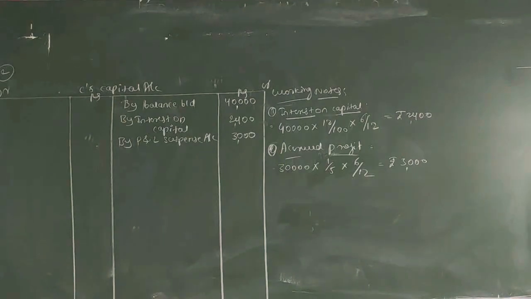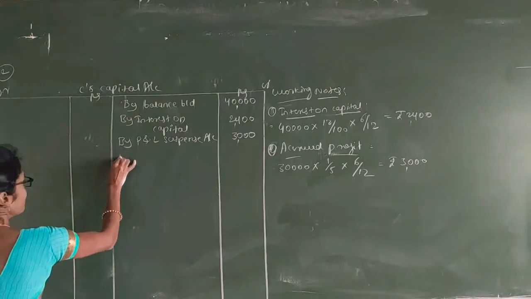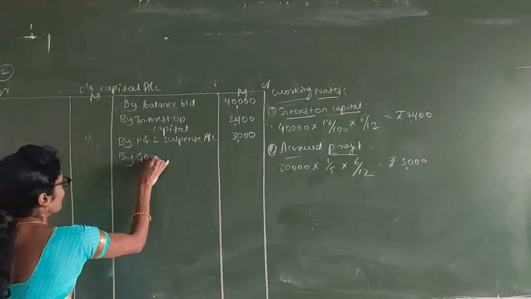The first adjustment is over. Next, the second adjustment: goodwill calculation. You should show the goodwill first on the credit side, the goodwill account.